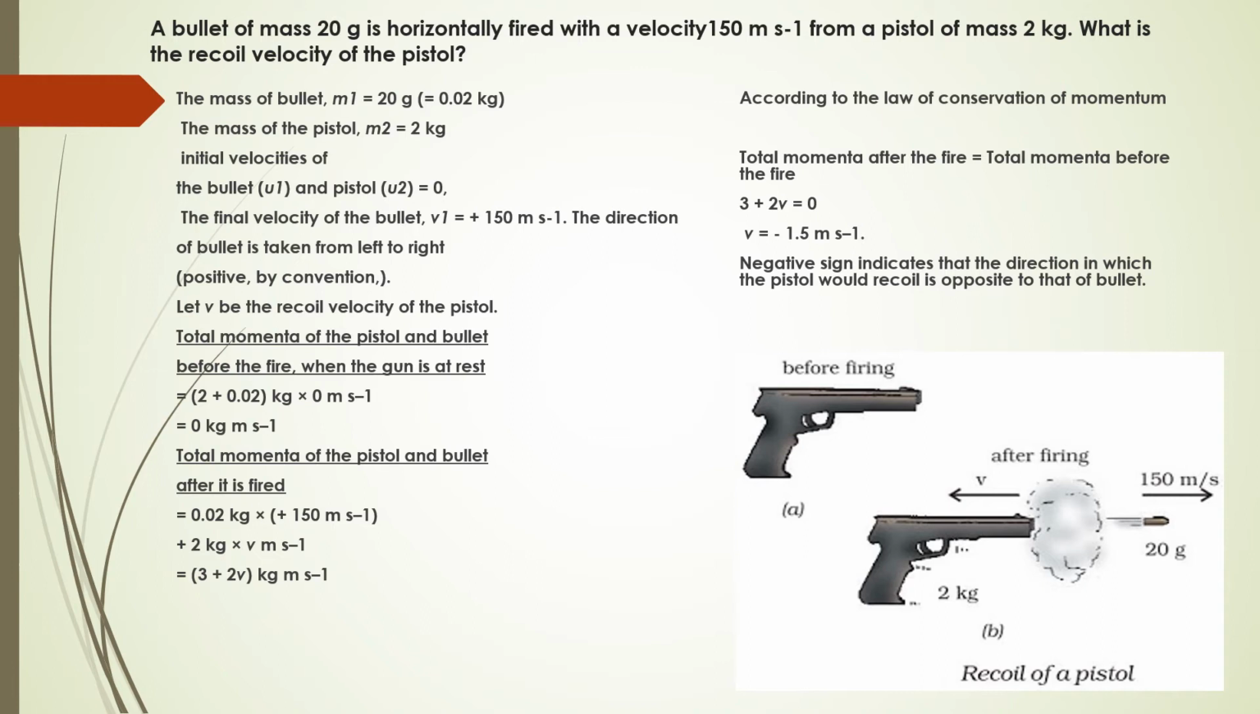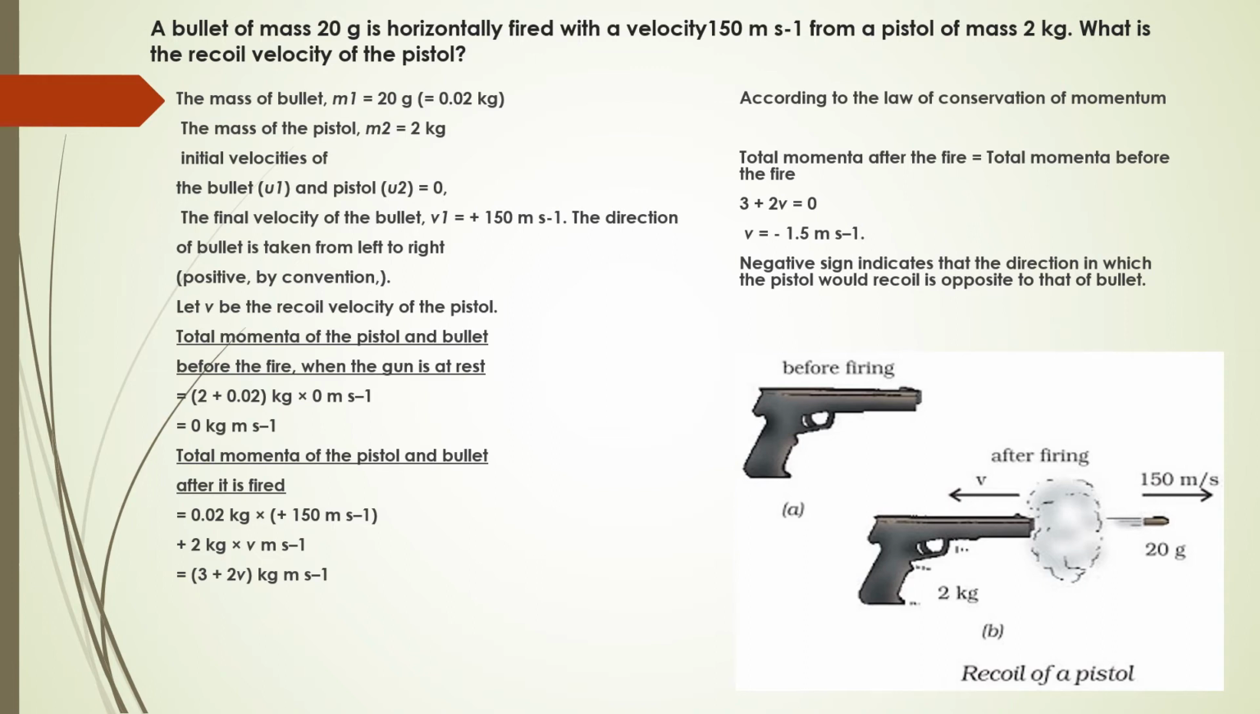Now, according to the law of conservation of momentum, we know that the total momentum after firing is equal to the total momentum before firing. So we can equate these two, that is 3 plus 2v is equal to 0. From this we can find the value of v, which is equal to minus 1.5 meter per second.